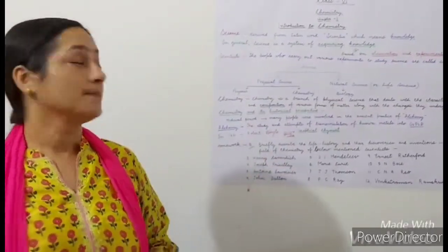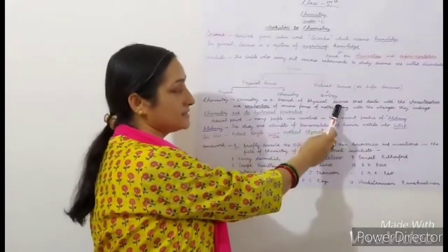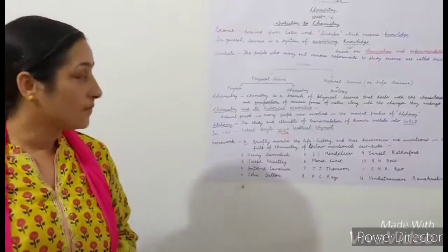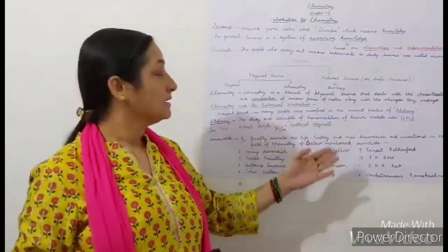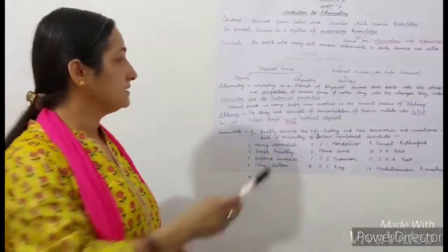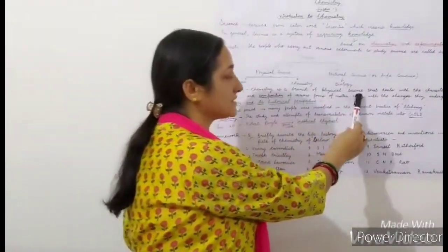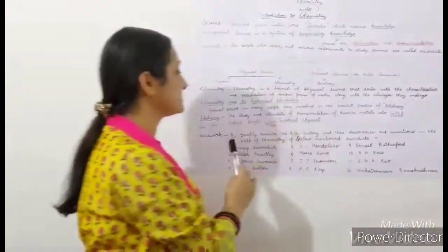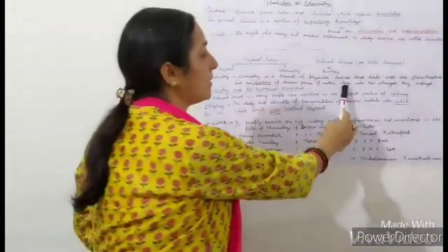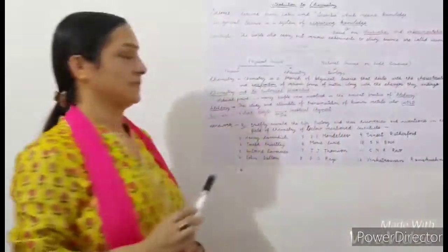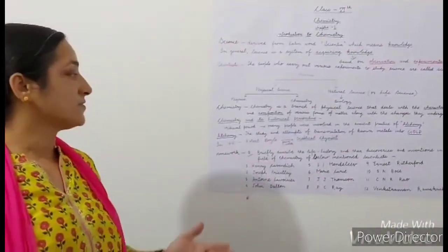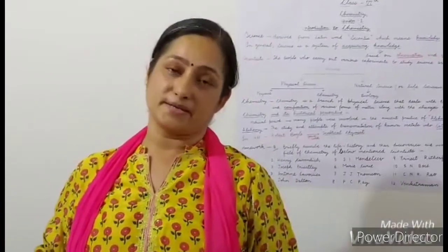So what is chemistry? It is a branch of physical science that deals with the characteristics and composition of various forms of matter along with the changes they undergo. Once again, chemistry is a branch of physical science that deals with the characteristics and composition of various forms of matter along with the changes they undergo. Now after this we will start the topic chemistry and its historical perspective.